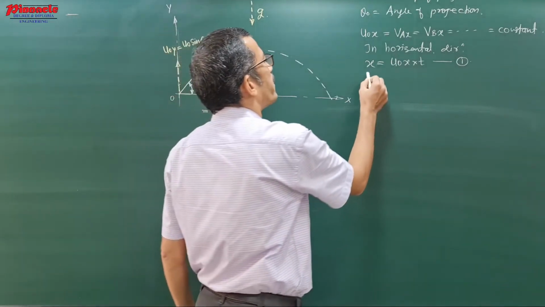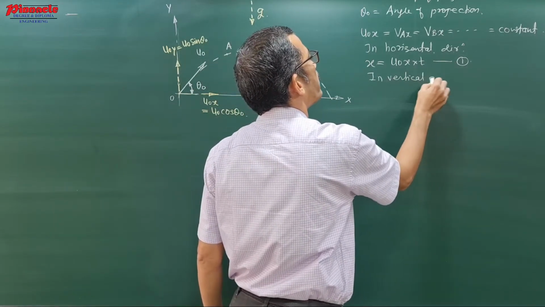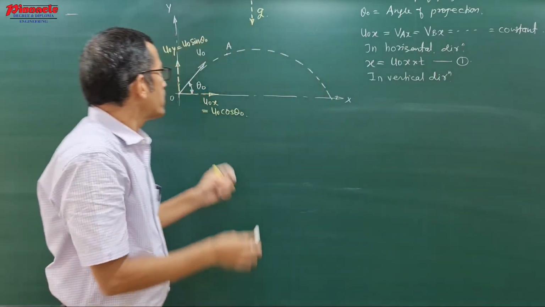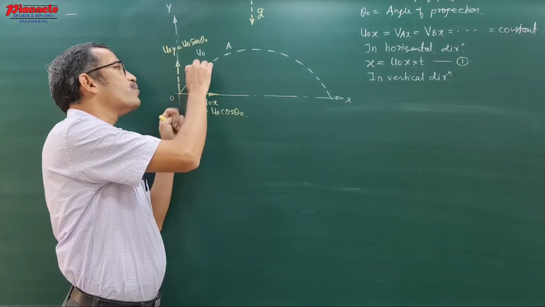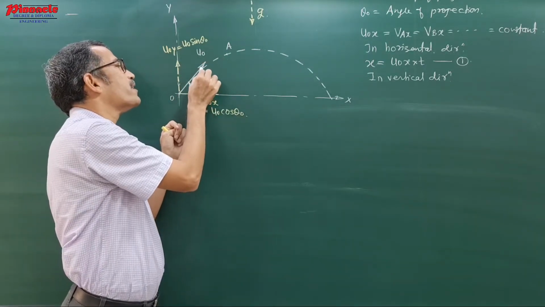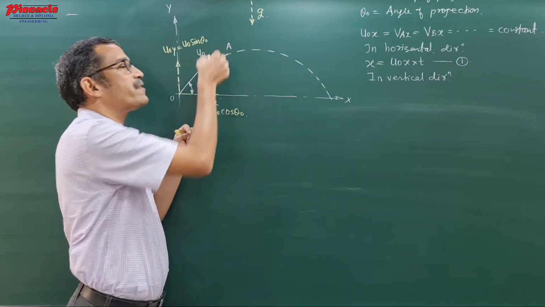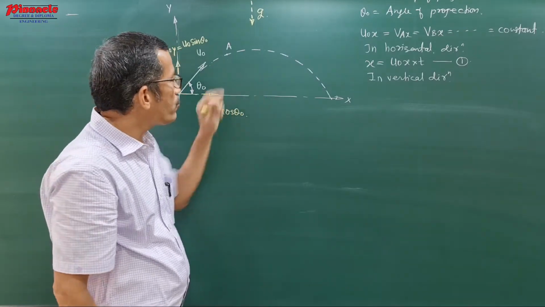Now in the vertical direction, the particle starts from this location. As the particle moves in the upward direction, here you will get a different location, that means you will get a different height from the x-axis. You will get a different y, the vertical distance will go on changing.